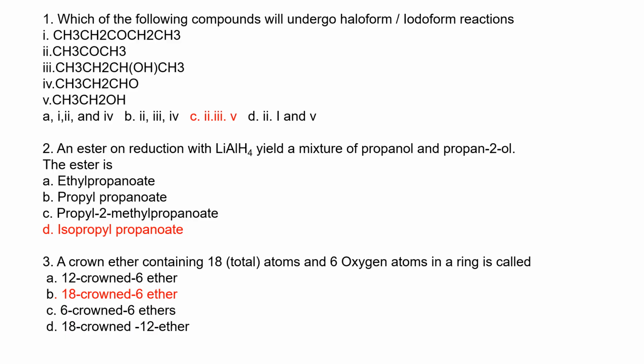A crown ether containing 18 total atoms and 6 oxygen atoms in a ring is called? Now, when you talk about crown ether, the number of atoms is equivalent to the number before the crown. So if I have 18 total atoms and 6 oxygen, I'm going to have 18-crown-6 ether. If I have 12 total atoms and 6 oxygen atoms, I'm going to have 12-crown-6 ether. So it is just the simplest thing to know. So don't ever fail a question on this ether.